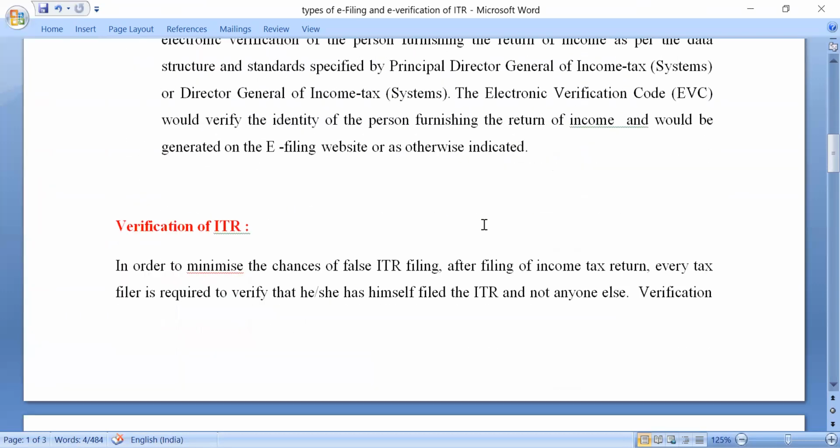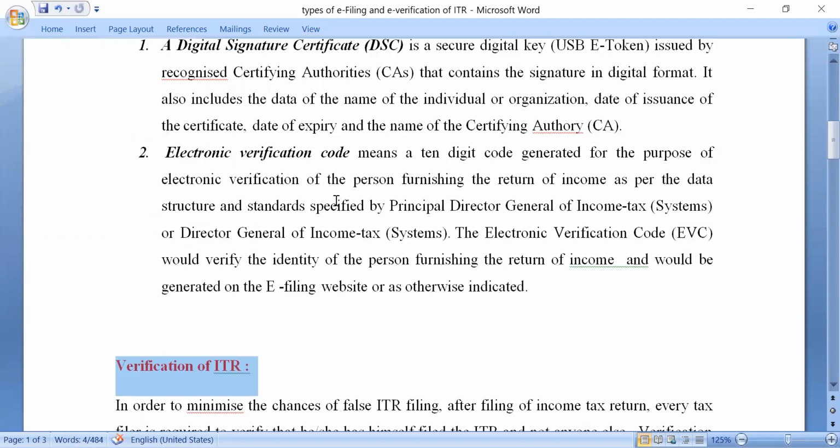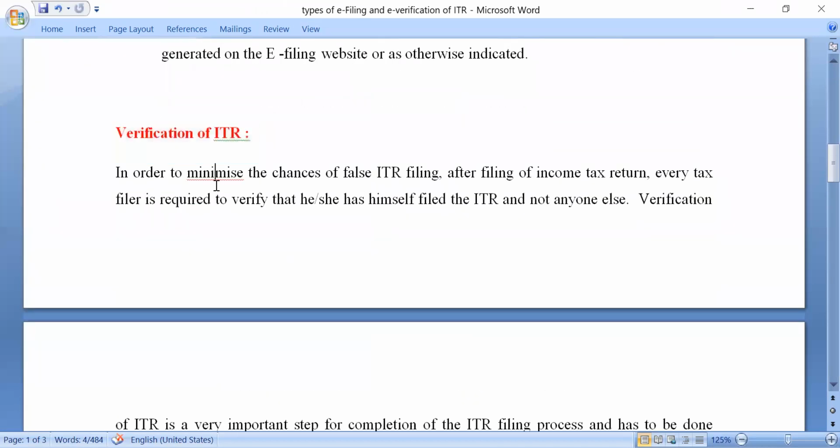And the next topic that I want to discuss today is verification of return. That also I have already discussed in the previous topic. Once you file the return, the Income Tax Department will accept it only when you do the second step, that is, verify your return. The onus of verifying the return is on the person filing the return, on the taxpayer.